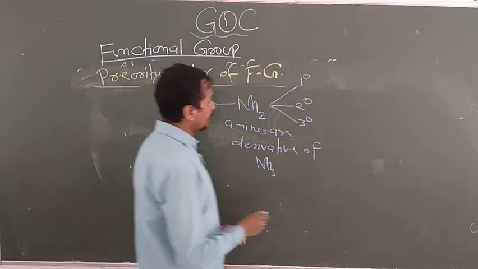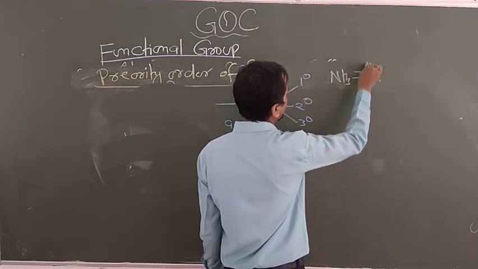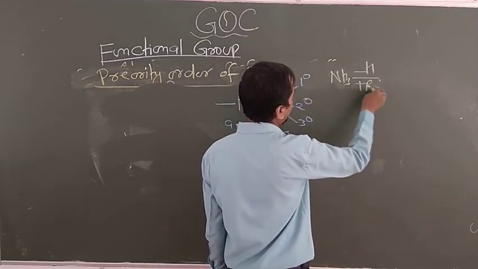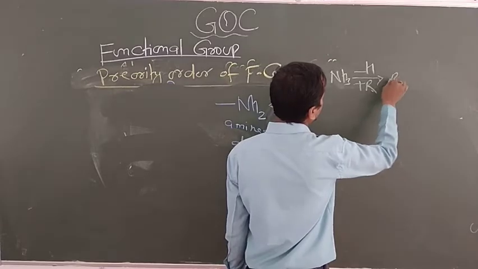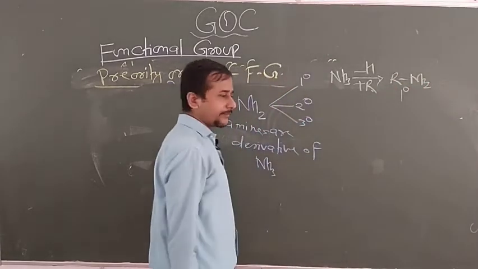So look at the formation of 1 degree amines. In ammonia, replace 1 H and add 1 R. This will give RNH2. So that's why this is known as 1 degree amine.